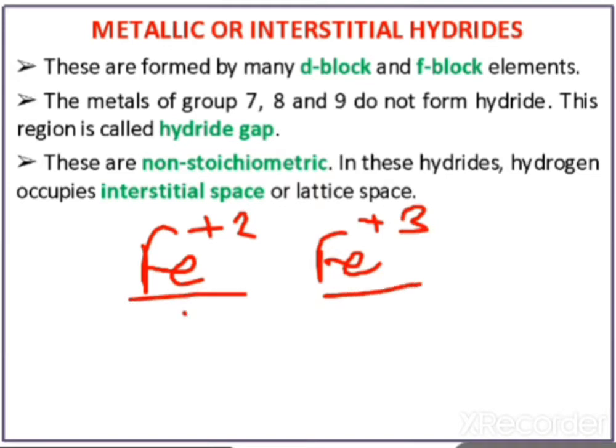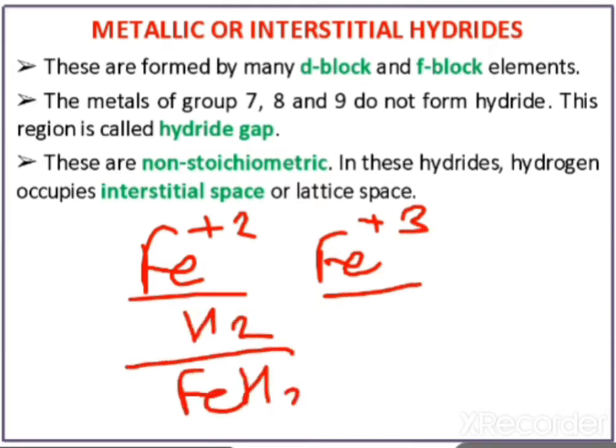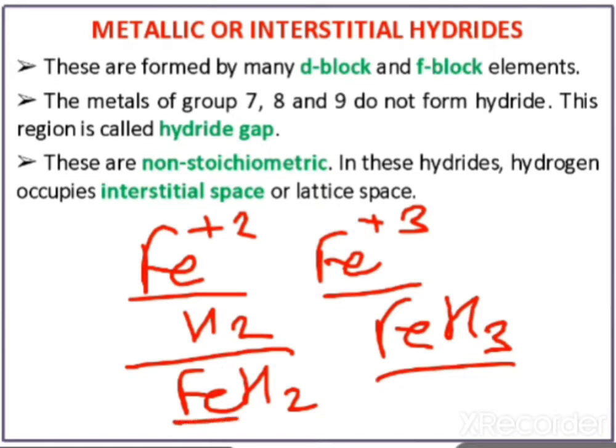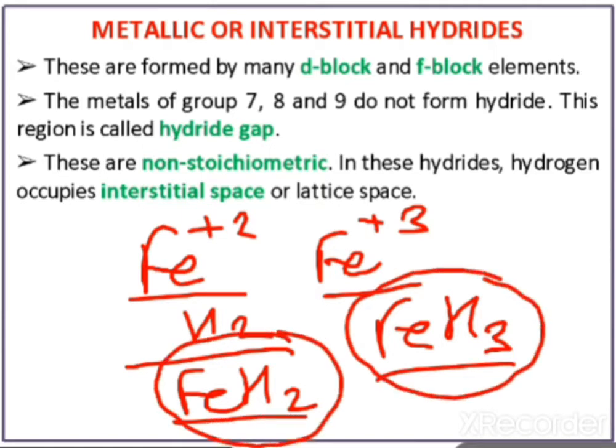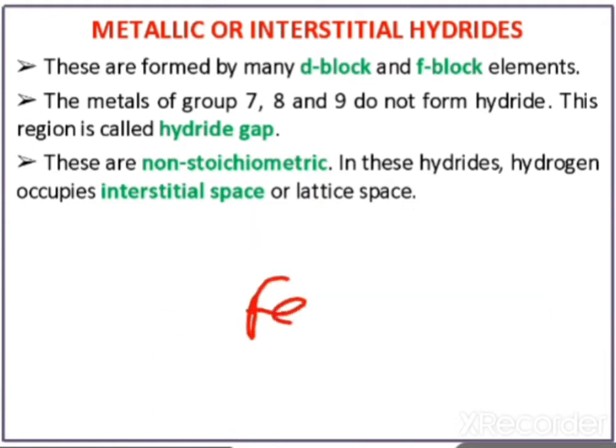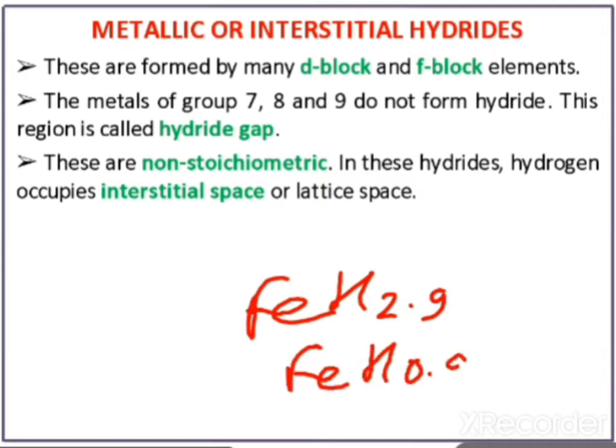If they react with H2, then according to Fe2+ it will form FeH2, and according to +3 valency it will form FeH3. So this is stoichiometry, because they are following their valencies. But the interstitial hydrides have formulas like this: FeH2.9, FeH0.98. So what is that?